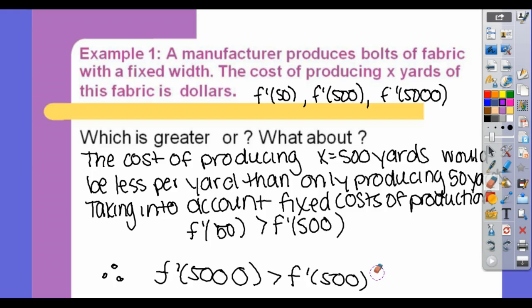So production costs, much like anything else, will have a curve. And max production would be at your max or your extrema.